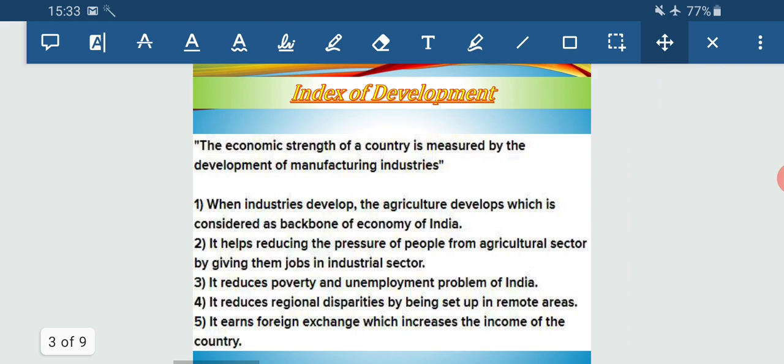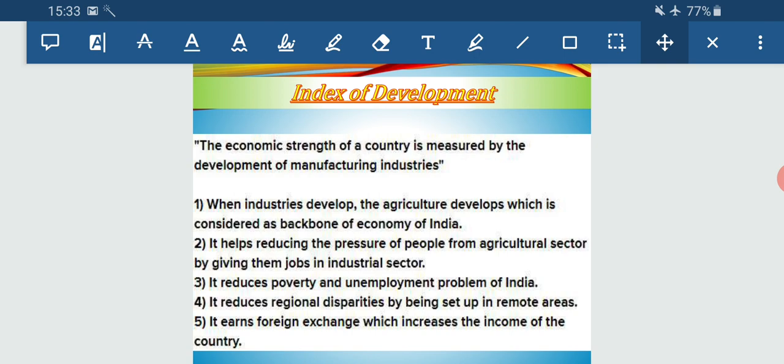Now let us see why manufacturing industry is considered as an index of development. What does this indicate? The areas or countries which are developed in manufacturing industries have a high standard of living, and that is why their status of development is also very high.